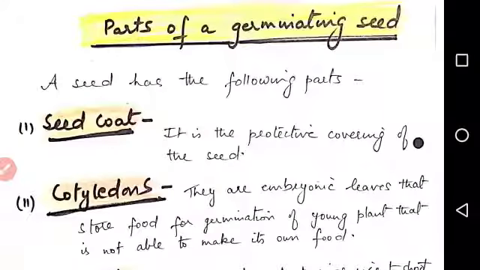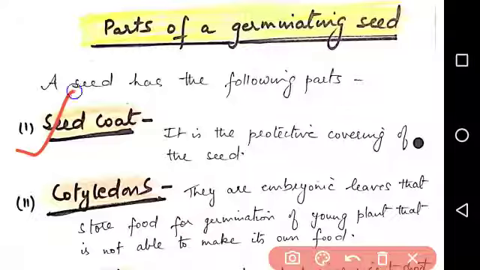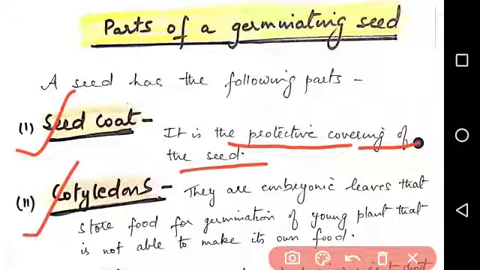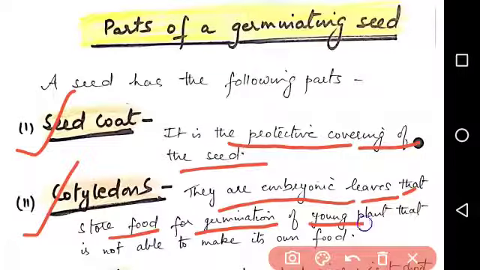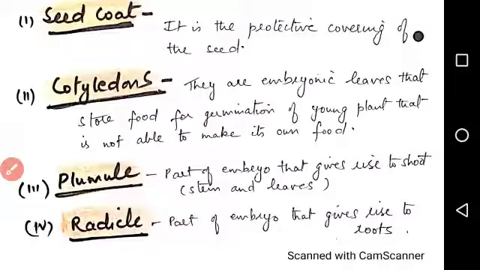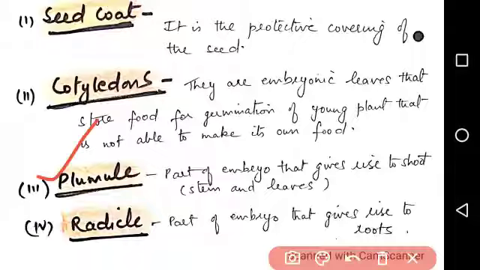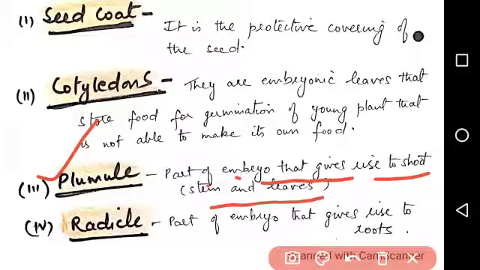Now, parts of a germinating seed. A seed has the following parts. First is the seed coat. The outer protective covering of the seed is called the seed coat. Second, the cotyledons. They are the embryonic leaves that store food for germination of the young plant, which is not able to make its own food. Third is the plumule, the part of the embryo that gives rise to the shoot system, that is, stem and leaves. Fourth is the radicle, the part of the embryo that gives rise to roots.